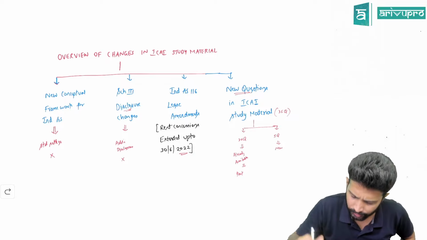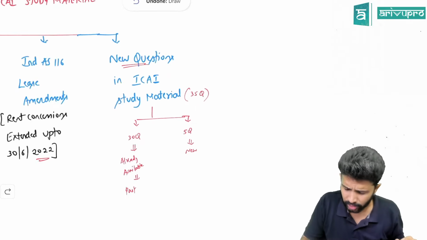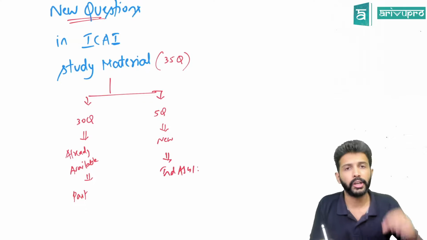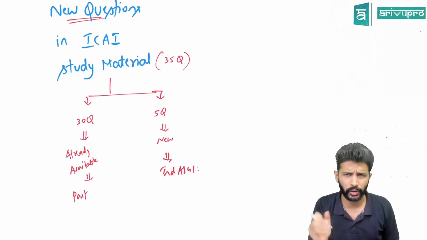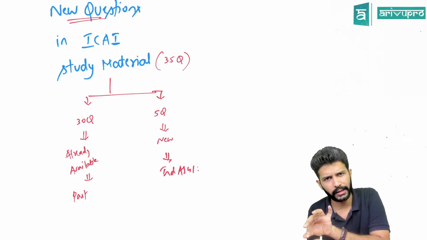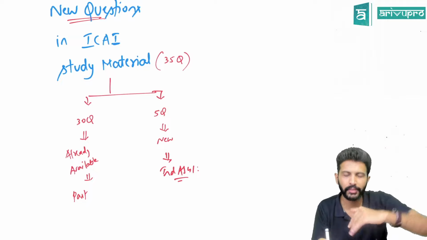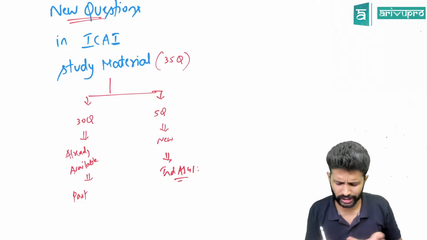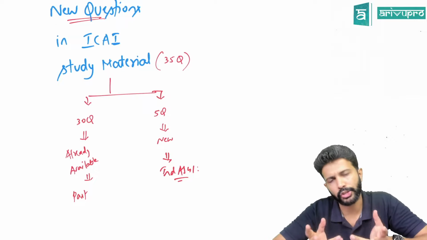When I talk about new questions, let's say there is one question on Ind AS 41 that I can remember now, on agriculture. If you go to the Ind AS 41 topic, in the last video I've recorded this one question separately and put it under the Ind AS 41 heading. Under that chapter itself, I'm recording and updating each question. So for existing students who have purchased, going through only these 5 or 6 questions should be sufficient.